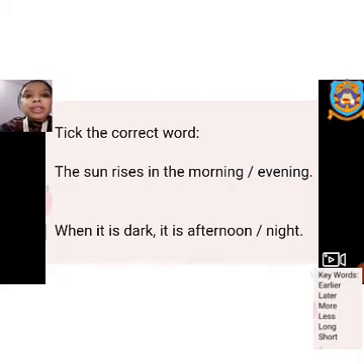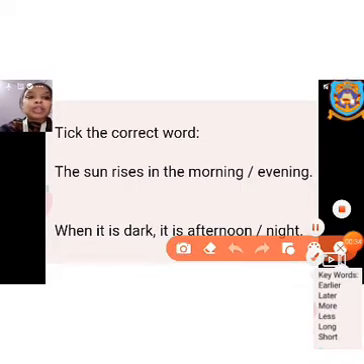Here the question is given, tick the correct word. The sun rises in the morning / evening. So which is the correct word? We know the day has been divided into 4 parts of the day. They are morning, noon, evening and night. Here we have to find out in which part of the day the sun rises. I hope everybody remembers the sun rises in the morning. So we have to give a tick mark here.